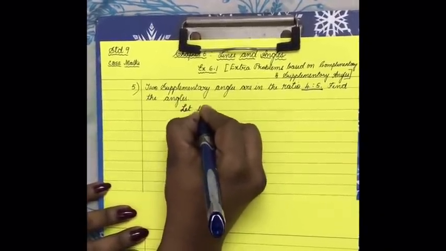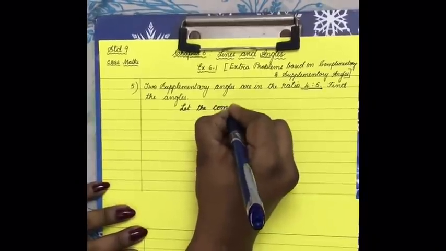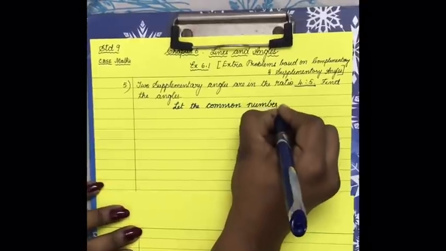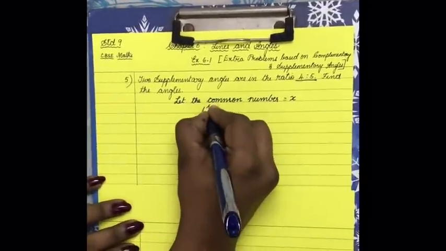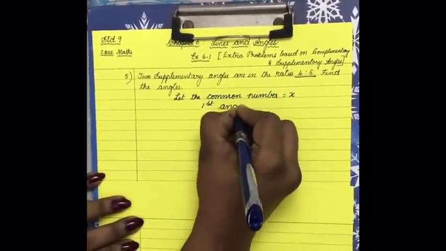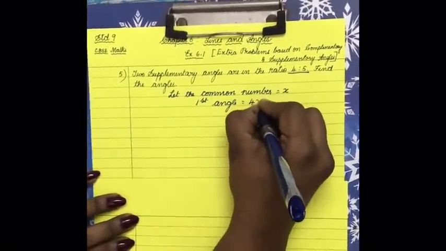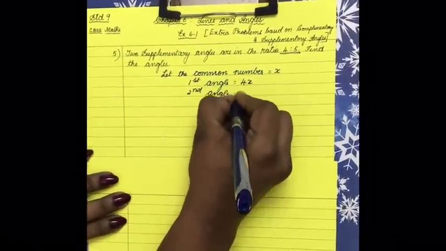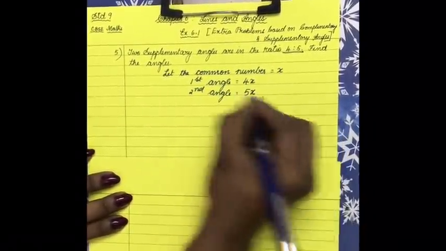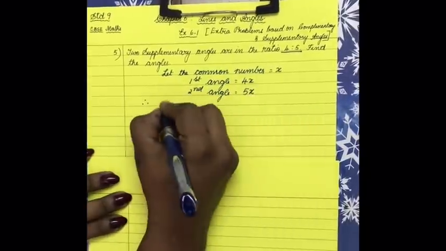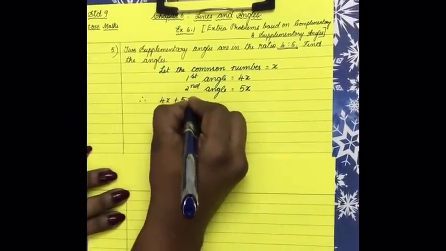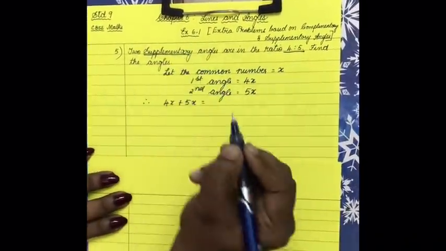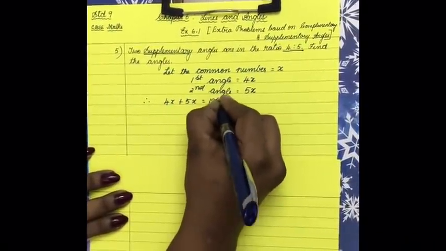Let the common number be x. So first angle, unknown angle is equal to what? Yes, it is 4x, and the second unknown angle is equal to 5x. Now be little careful. 4x plus 5x is equal to what? 90 degree or 180 degree? Yes. The clue is it's supplementary. Supplementary means it is 180 degree.